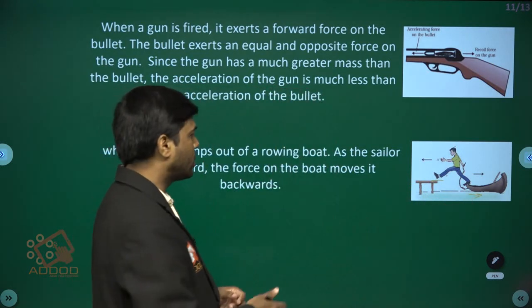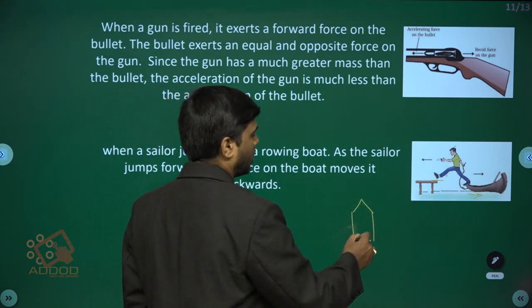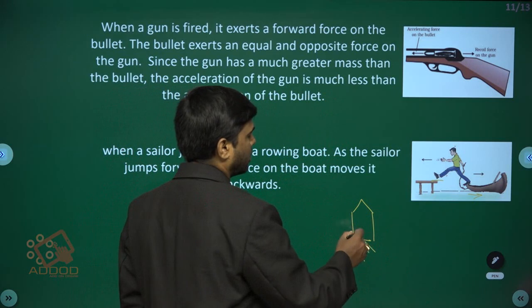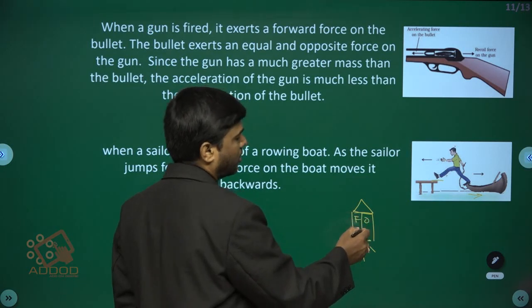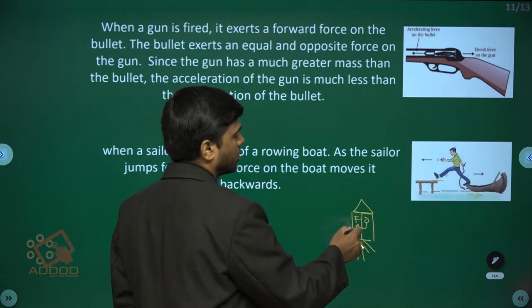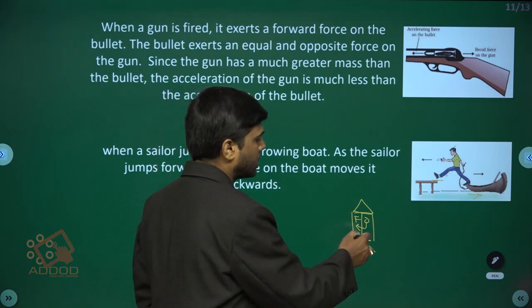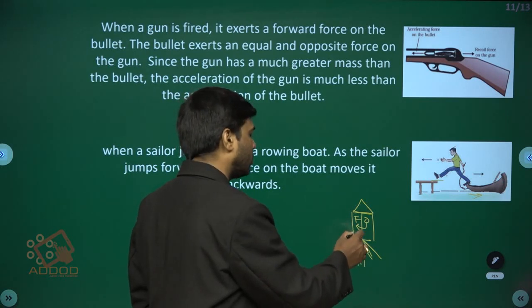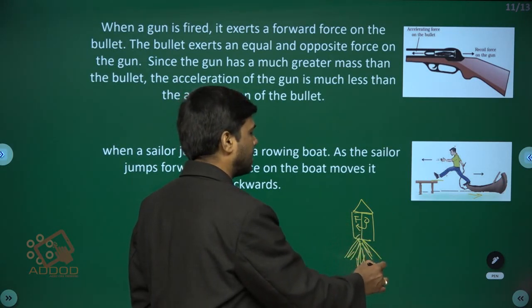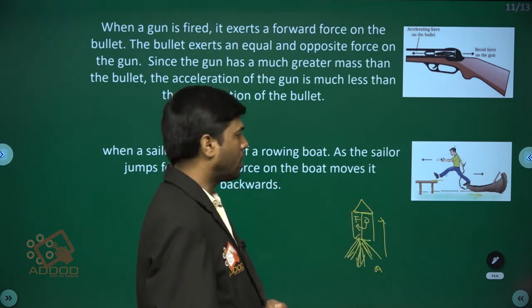A rocket also launches with the same principle. A rocket contains two chambers, one is a fuel chamber and the other is an oxygen chamber, and when oxygen is applied to fuel, it burns. When it burns, it releases a huge amount of fumes. The coming out of fumes is action, and with that reaction the rocket goes upward.